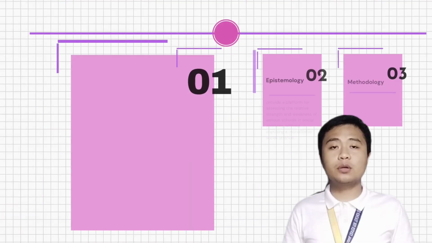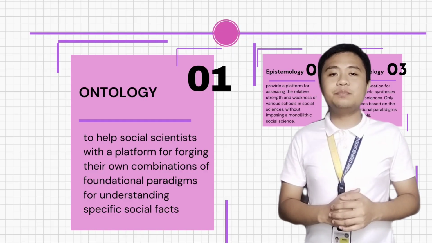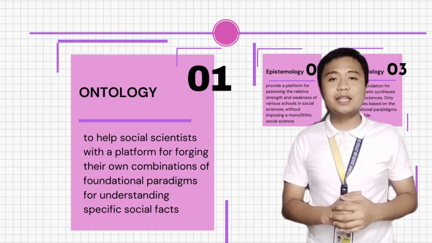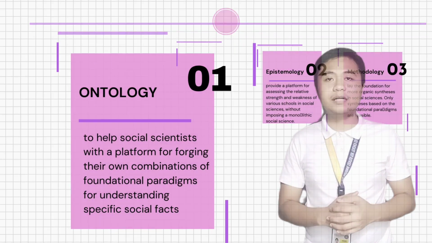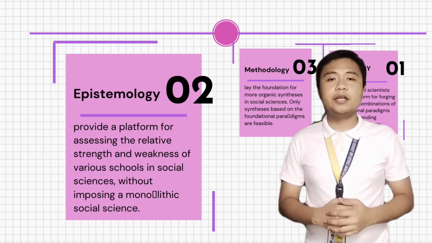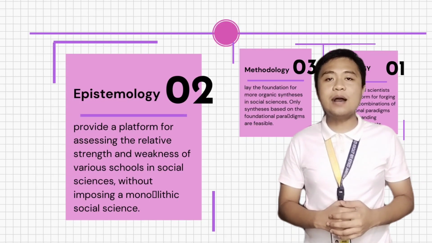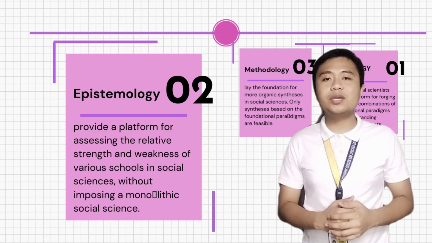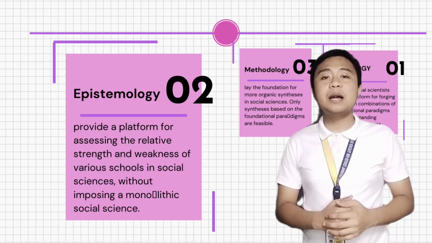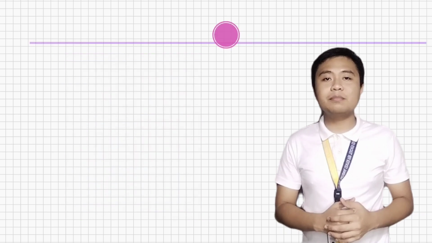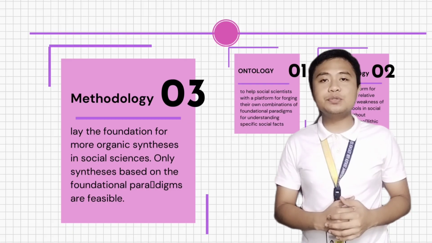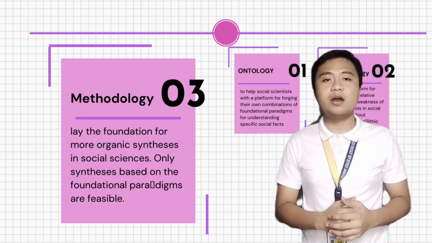This includes ontology, the study of the nature of being, existence, or reality. Ontological issues are concerned with the foundational forces and entities that underpin social facts. Epistemology, on the other hand, is the study of knowledge and how we come to know things. Epistemological issues are concerned with how we can gain knowledge and understanding about these social facts. Lastly, methodology refers to the specific methods, techniques, and procedures used to study and understand social phenomena.